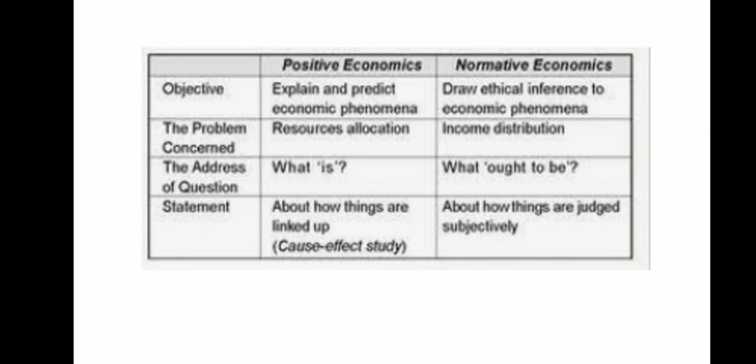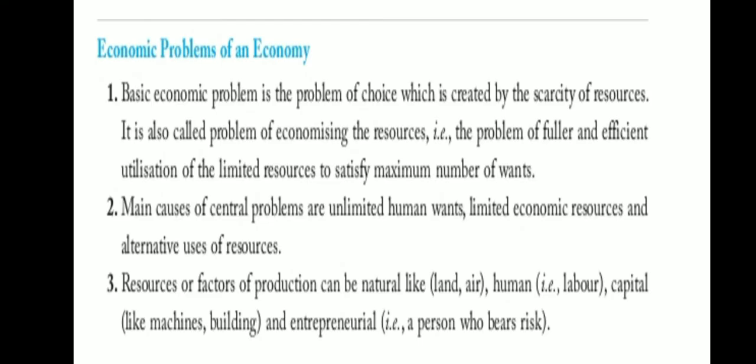About how things are linked up, that is cause-effect relationship or cause-effect studies, is done by positive economics, whereas all the things are judged subjectively, that is said by normative economics.